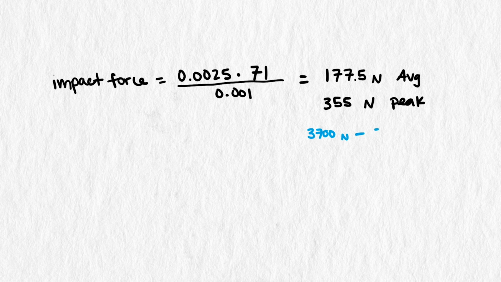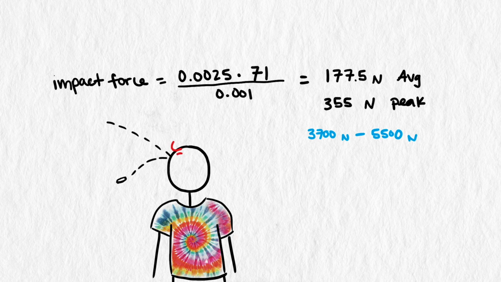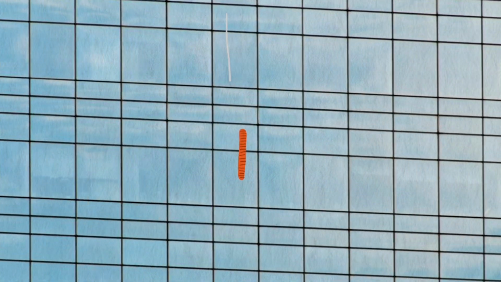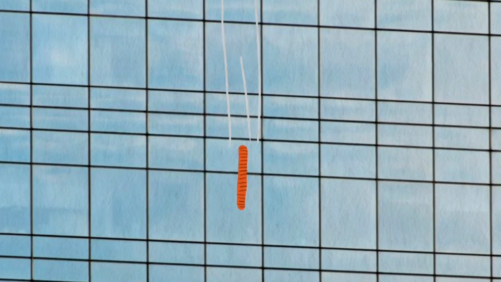Neither the average nor the peak are in the range we determined was needed for death. It might leave you with a small goose egg, but not much else. So falling on its edge still isn't quite enough for death. What if our penny was falling in a vacuum? Without air resistance, it could reach even greater speeds.